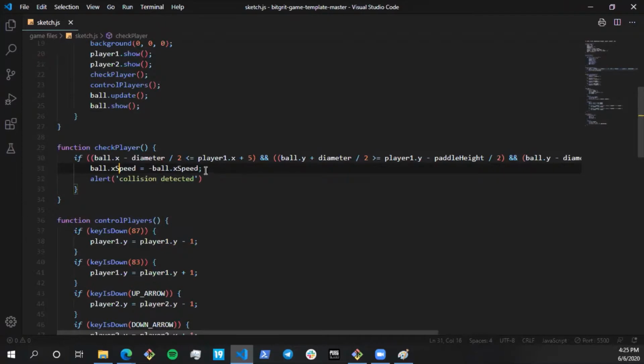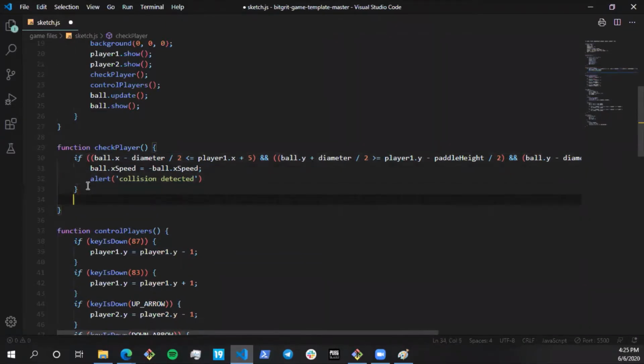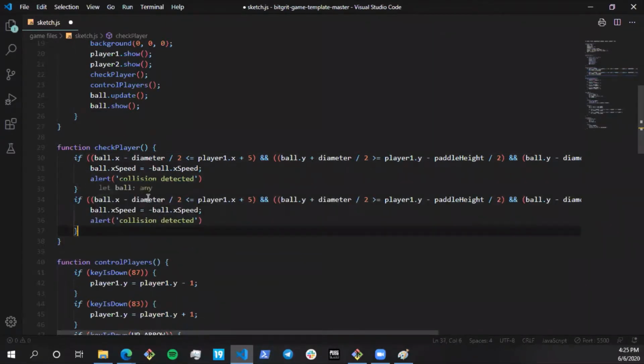So over here we have detected the collision. Now what I'll do is I'll just copy paste the same thing for player 2, and the signs will be reversed. Now it is going to be greater than or equal to player dot x because now we are going towards the right. So all the signs are going to be reversed basically.